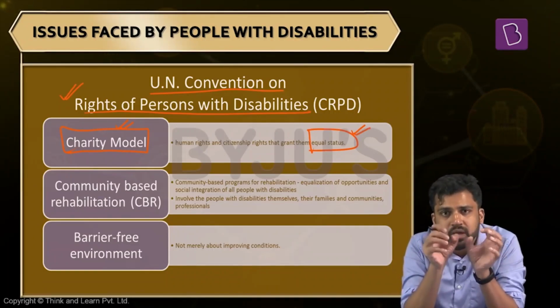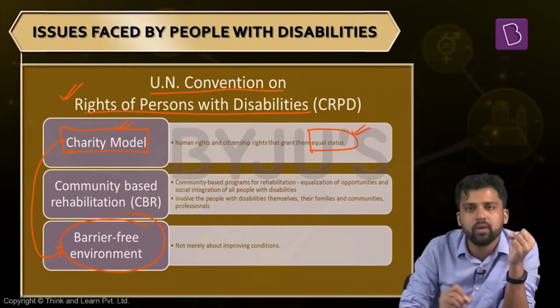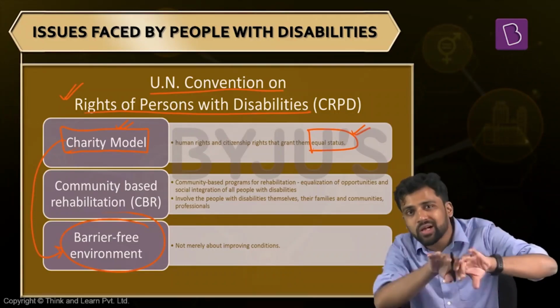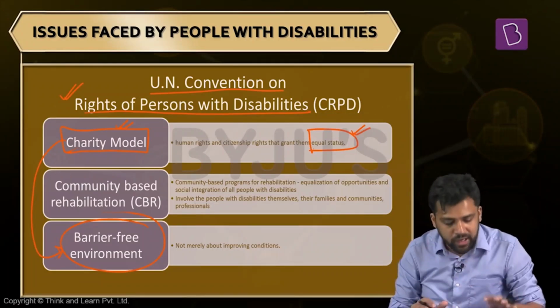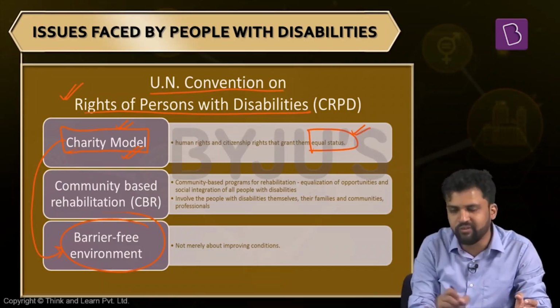Your aim should be to recognize them as equal human beings, equal citizens, and you should try to create a barrier-free environment. An environment which does not have any socio-economic or cultural constraints that prevent them from participating in the society on an equal basis. That should be there. Just giving subsidies might not help. Creating a barrier-free environment is more important. So move away from the charity approach, move away from a pity-based approach.